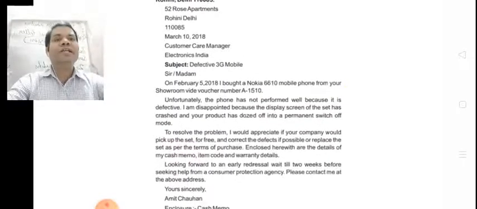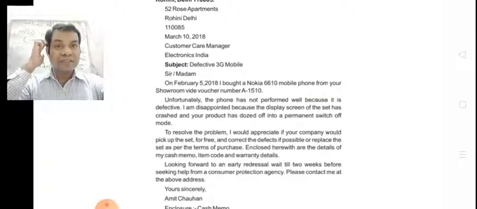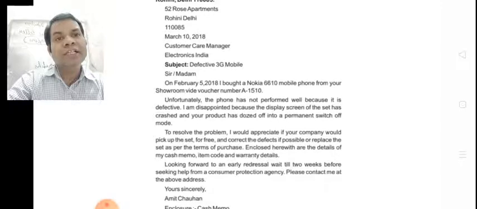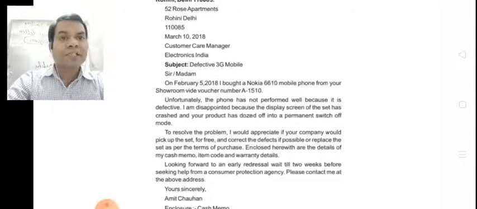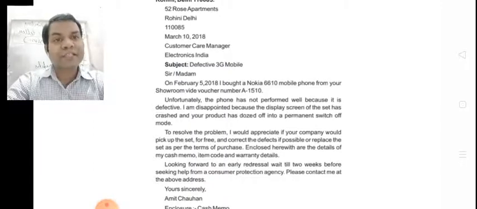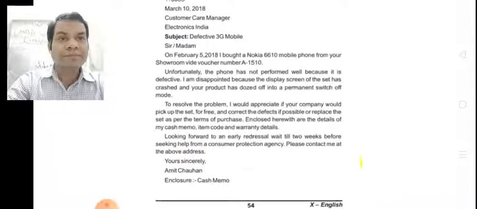Now you have to write your own address first, which is 52 Rose Apartments, Rohini, Delhi, pin code, zip code. Then leave a line, write your date, then Customer Care Manager, Electronic India, then leave a blank line, then subject: defective 3G mobile. Then if you don't know the receiver, you should write sir only.